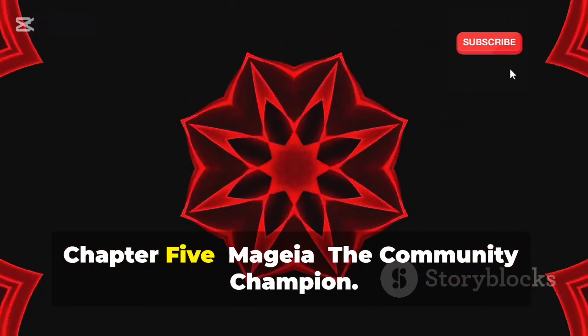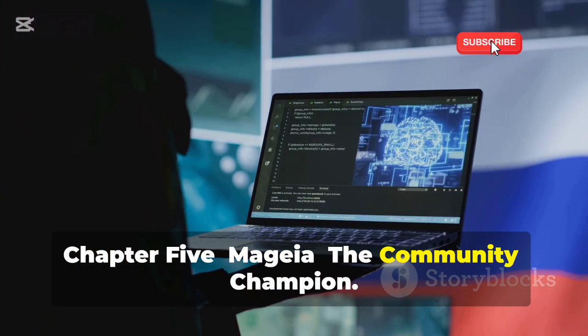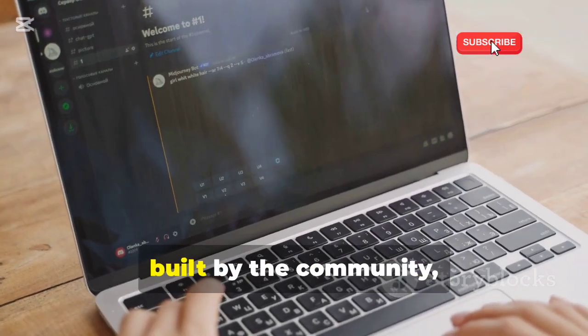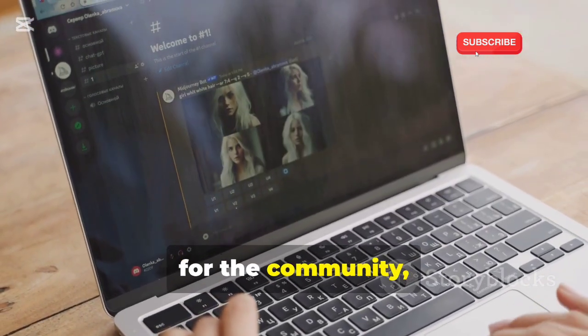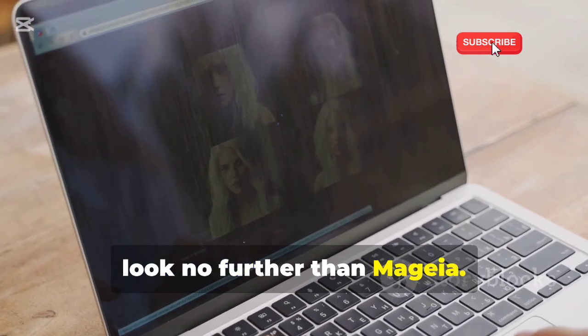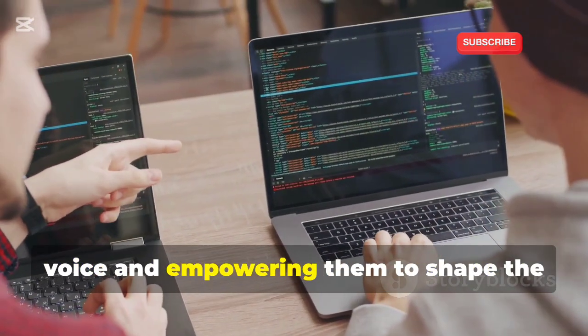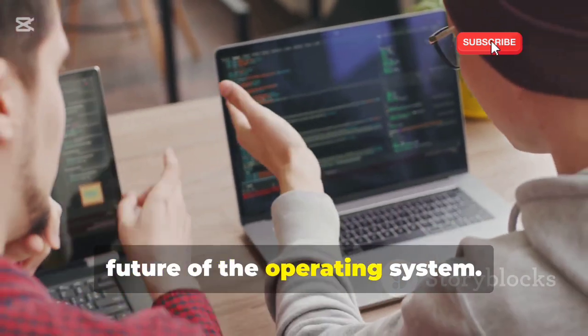Chapter 5. Mageia, the community champion. Now, if you're looking for a distro that's built by the community, for the community, look no further than Mageia. This distro is all about giving users a voice and empowering them to shape the future of the operating system.